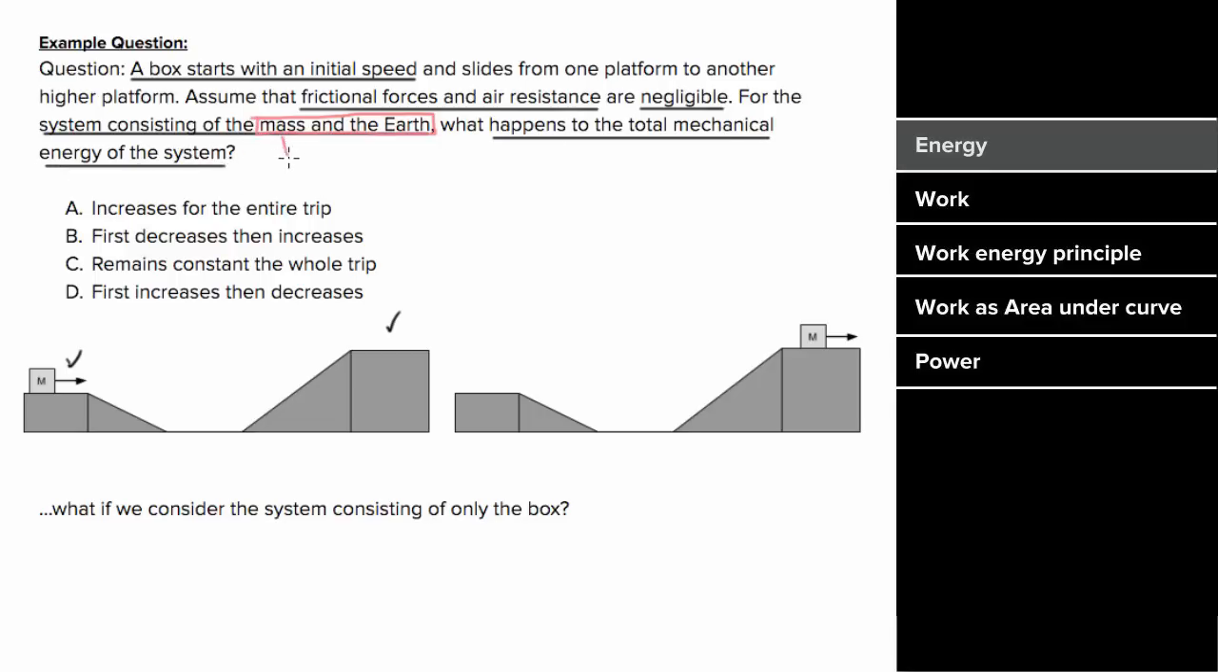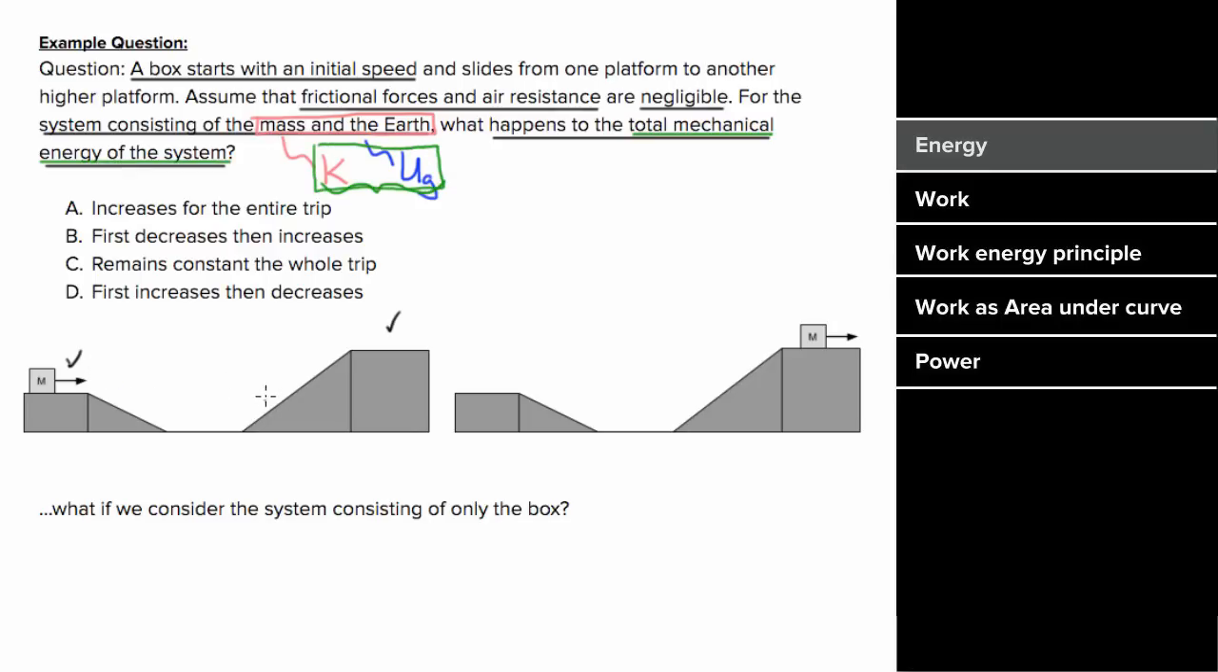Since my system includes the mass, which is going to be moving, my system's going to have kinetic energy. And since my system has two objects that are interacting gravitationally, the mass and the earth, my system's also going to have gravitational potential energy. So when I ask about the total mechanical energy of the system, that's really just code for the total kinetic and potential energy of the system.